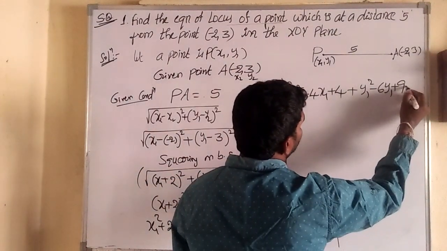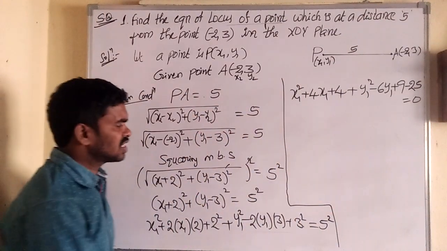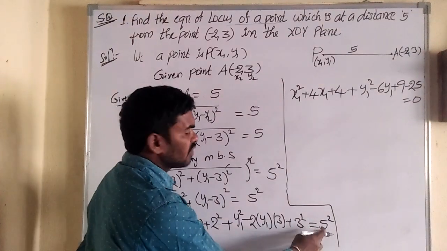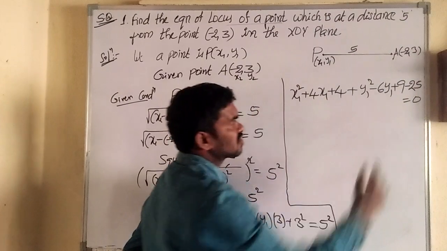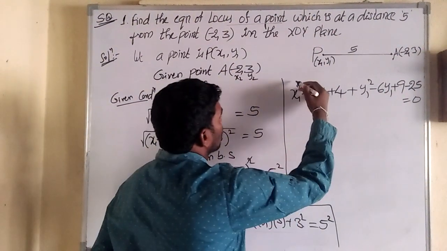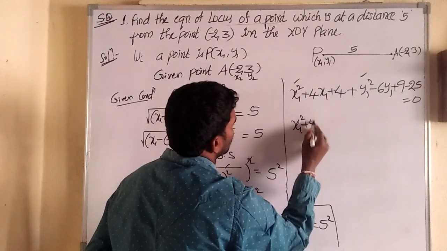I am sending it to the left side, so it becomes minus 25 equal to 0. Just one step I wrote directly. 25 brought to the left side becomes minus 25, equal to 0. So what remains now? x1 square plus y1 square, no change.